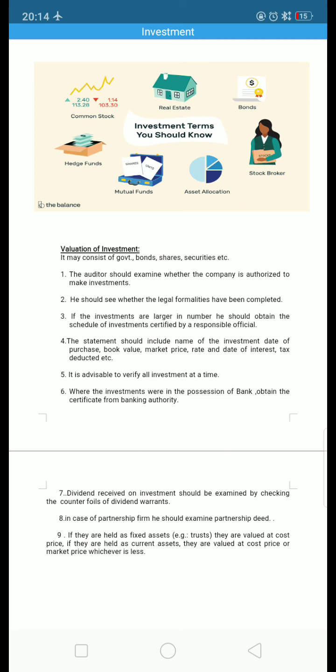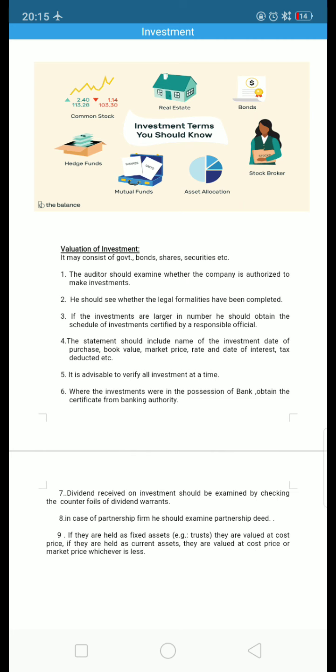In case it is received, dividend received on investment should be examined by checking the portfolios of dividend warrants. Dividend warrants provide the information about how much dividend has been received on investment and to whom the dividend has been paid. So the details of the dividend should be verified with the help of the counterfile of dividend warrants. Counterfile means acknowledgement of the dividend issued or received by the company.